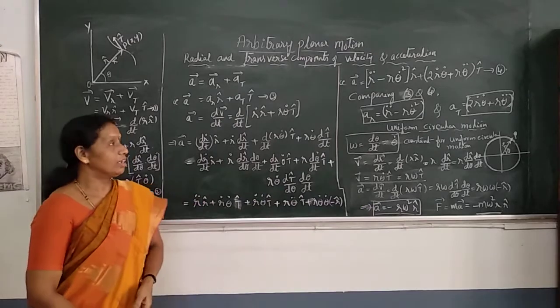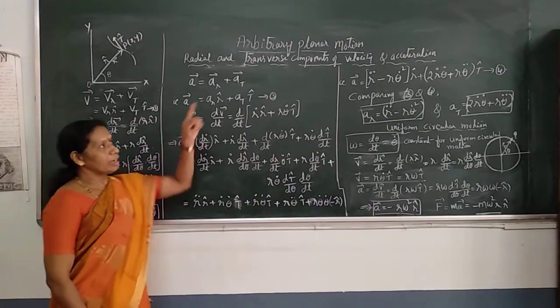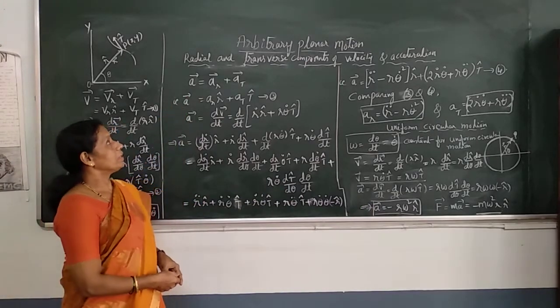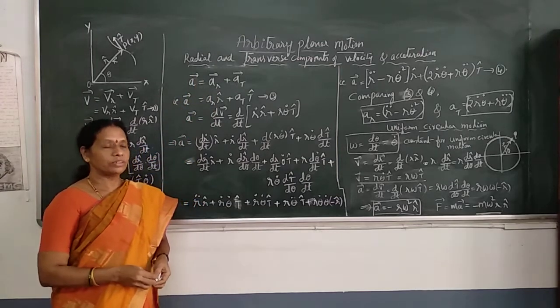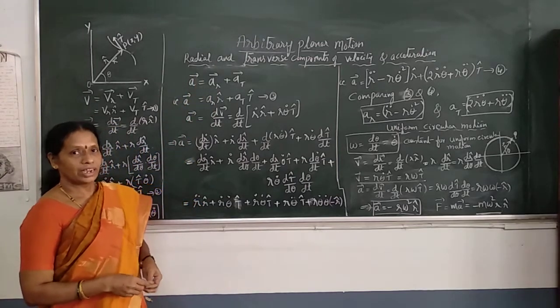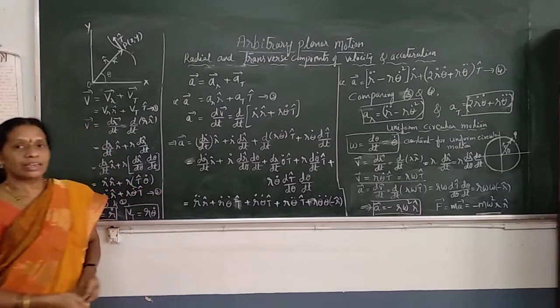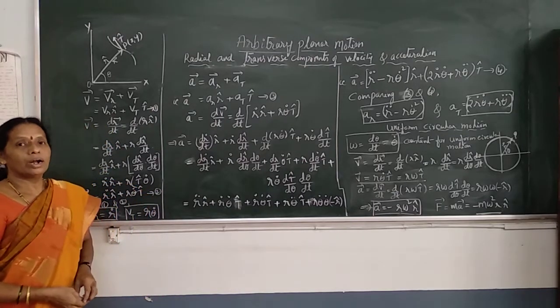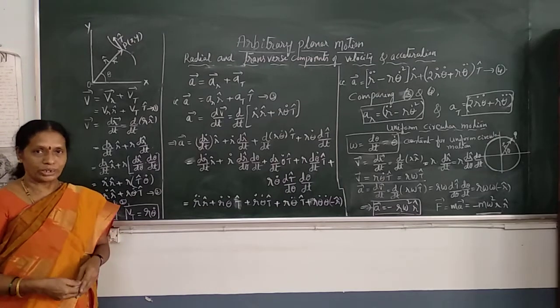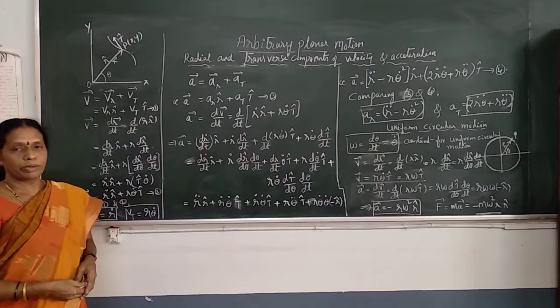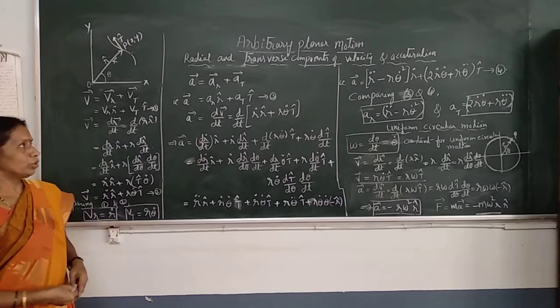Dear students, today's topic is arbitrary planar motion. In that, we have to derive the expressions for radial and transverse components of velocity and acceleration. What is arbitrary planar motion? When a particle is in planar motion, if there is no restriction to its motion, then the motion is said to be arbitrary planar motion.